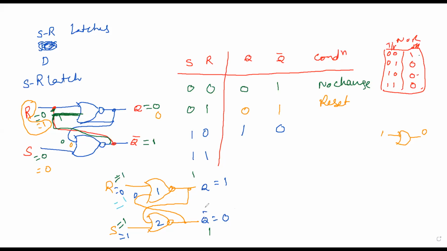Q1, Q bar 1, but as per complement analogy they must be opposite to each other, which means that they are trying to fight which one wants to be high. So we call this an invalid state in simple form, or technically a forbidden state, right? And this we call as set.